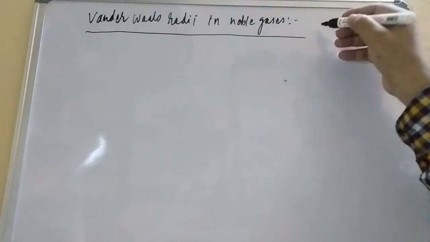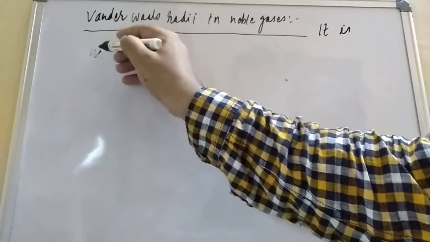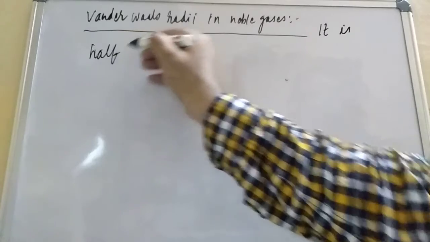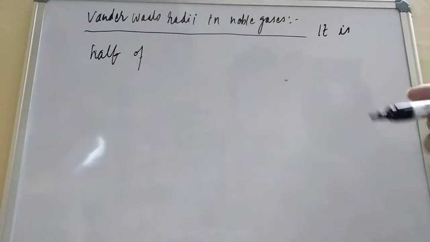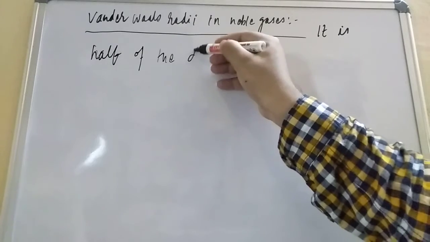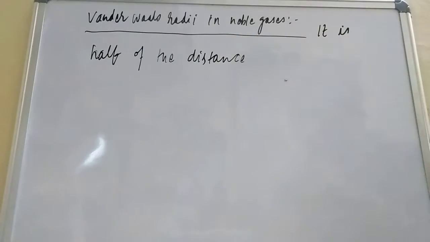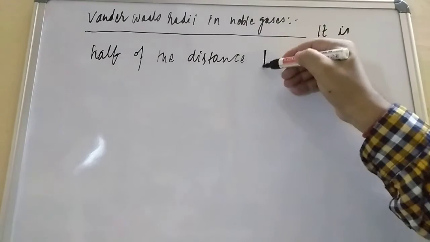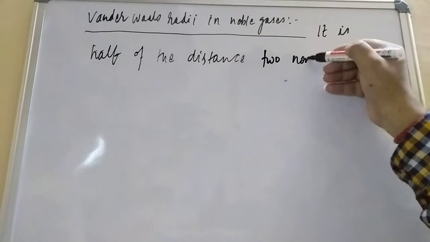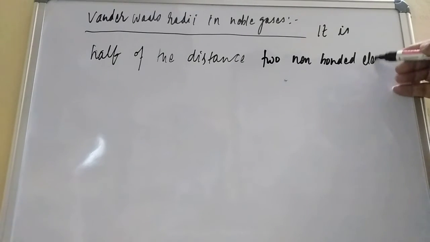So it is half of the distance of two non-bonded elements.